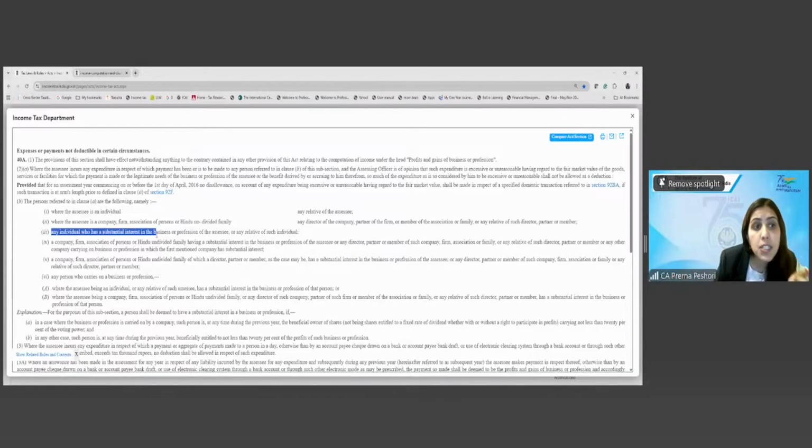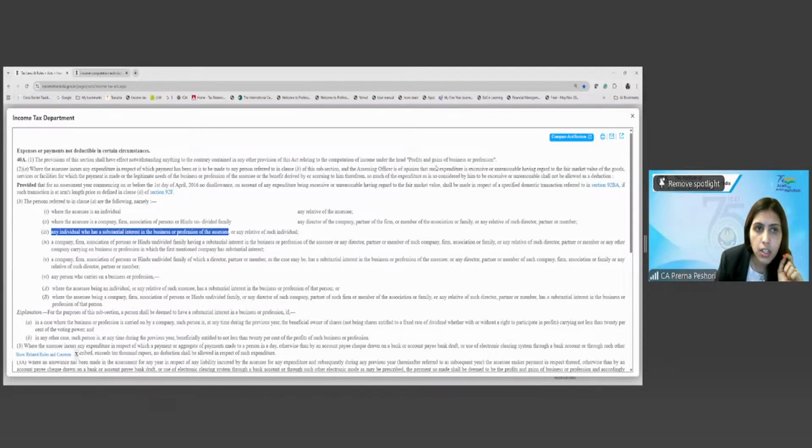Any individual who has substantial interest in the business or profession of the assessee, or any relative of such individual. Okay. So if any person has a substantial interest in the assessee's business, and when he has a substantial interest, he or any relative of such individual is also a related person.